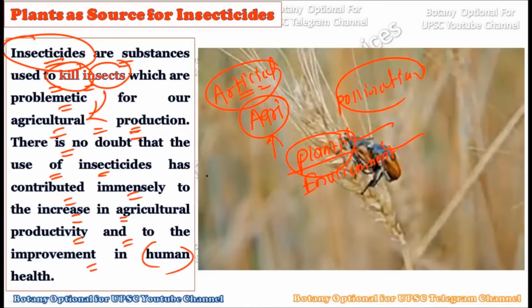Basically, when we started using natural insecticide, no doubt it has provided a very immense benefit not only to our agricultural field but also to our environment as well as to the human body. So plenty of benefits are there for using natural insecticide. If we use natural insecticide in our agricultural field, it will directly help the crop plants, the environment, and human health as well. So what are the natural plant products which can be used as insecticides? This becomes a very important topic in today's environmental problems, right?